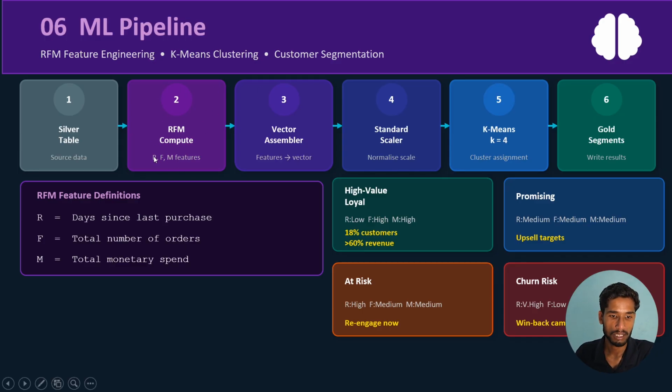Once we compute the RFM, recency, frequency, and monetary, we move to the vector assembler. We generate one more column in the data as a feature, combining recency, frequency, and monetary for each and every customer. Then we standardize, because recency could be in tens, hundreds or 200s, but monetary could be in lakhs or crores. So we need to standardize everything so that one feature can't be dominated by others. Standardization is done with the standard scaler.